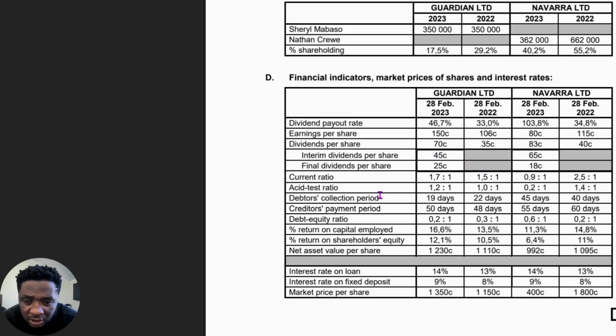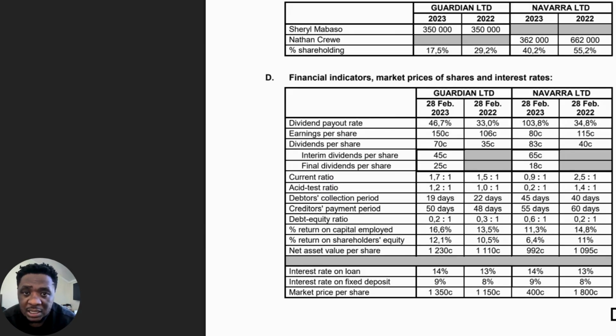And then let's even look at the debtors collection and creditors collection. You can see 22 days to 19 days, when on this side they actually have 40 days to 65 days. And then also, if you look at the creditors' payment period, in this case, from 48 days to 50 days. Yeah, they've improved by 2 days. In this case, in this one, they improved by 5 days. So, not a very strong one. But the first three, you can quote any of them. They will give you the marks.